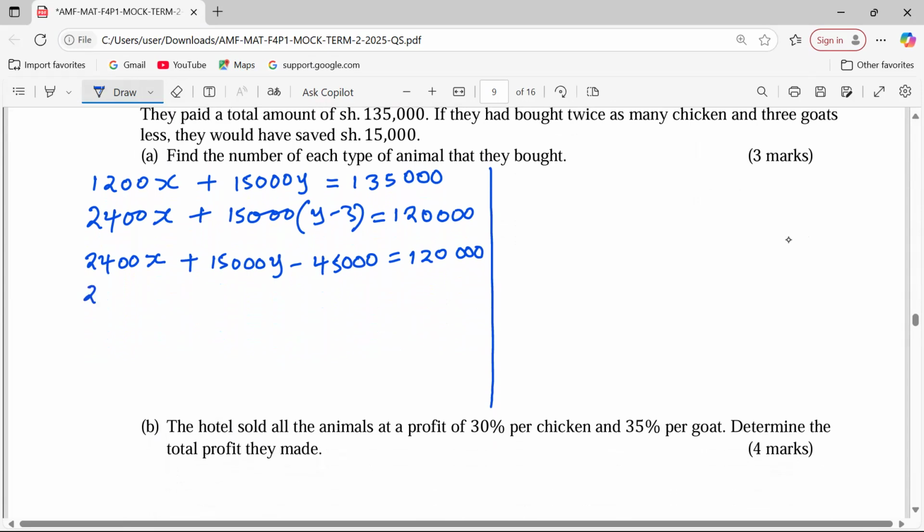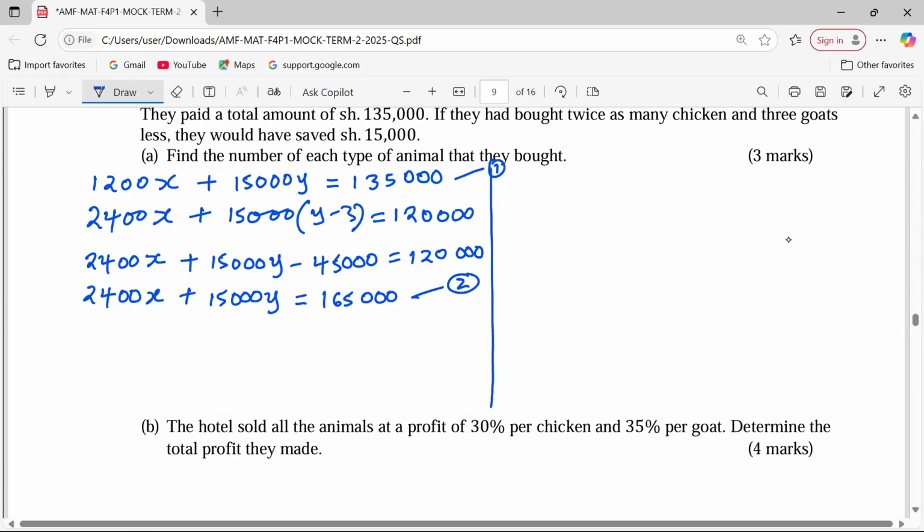With this we can take the 45,000 to the right-hand side, whereby the same equation shall be 2,400x plus 15,000y equals, instead of 120,000, now we have 165,000. That way, 165,000. Now we have two equations. This remains the first one, and now we have equation number 2, because they are talking about the same goods with the same prices. Then we can solve simultaneously to get the values of x and the values of y.